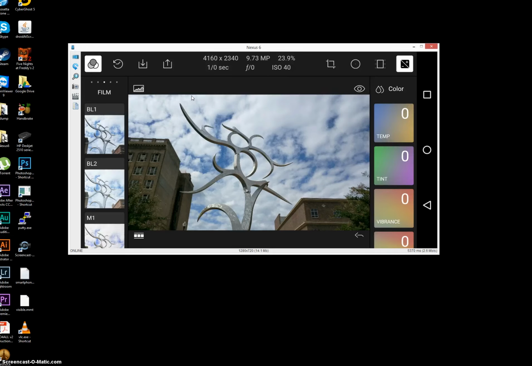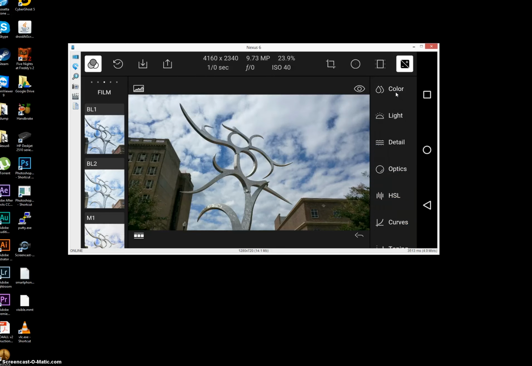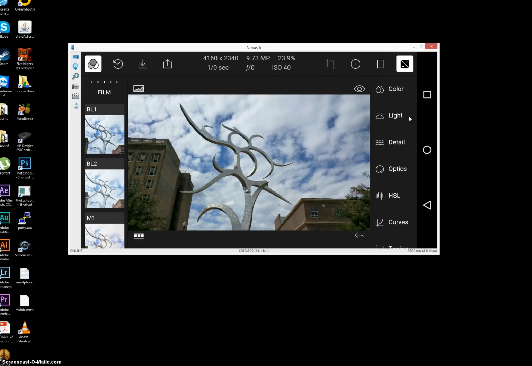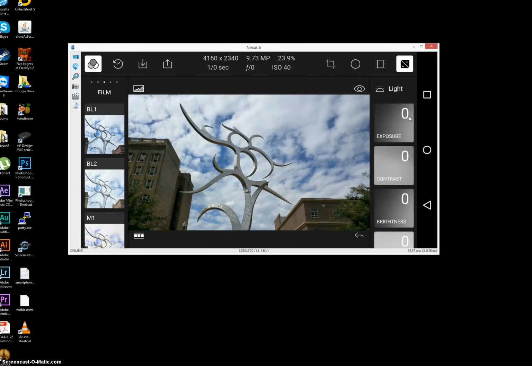Just like any other photo editor, you have all of your different adjustments. If you're starting over on the right hand side, you got your color. If you tap on that, you have a few different options for adjusting the color. And also you could take a look at something like the lighting levels, also known as exposure and white balance and brightness and so forth.